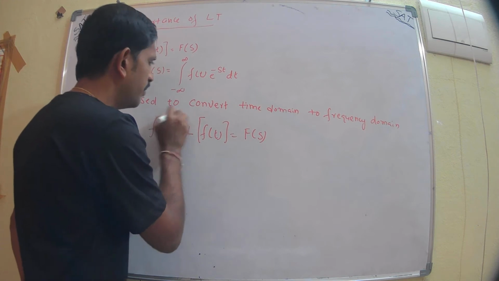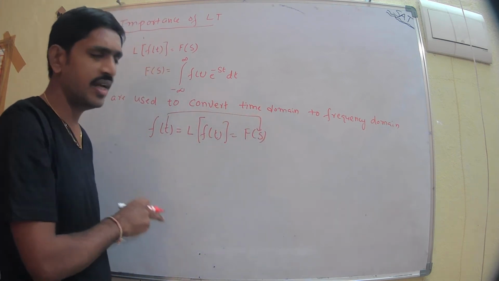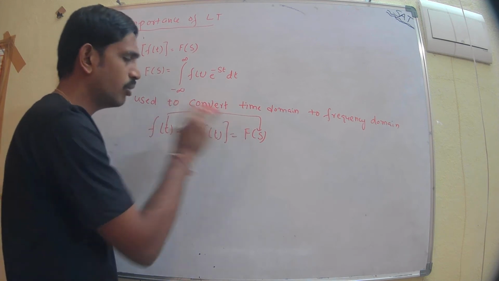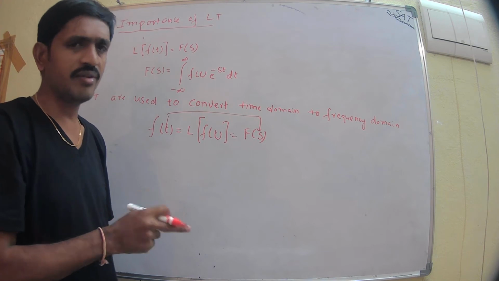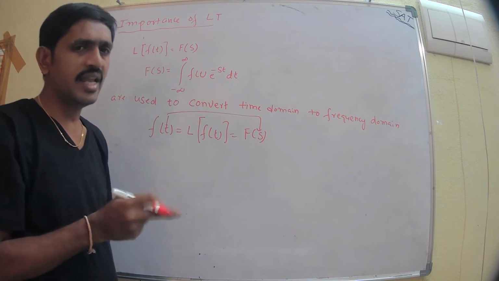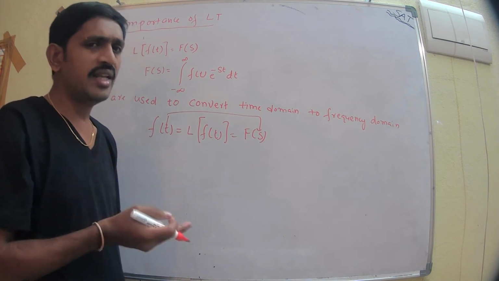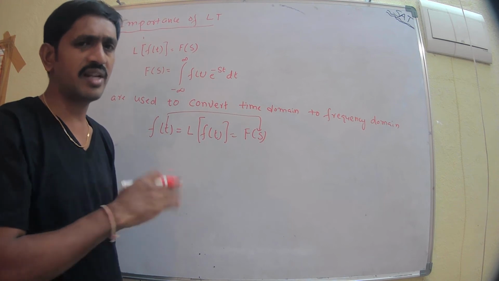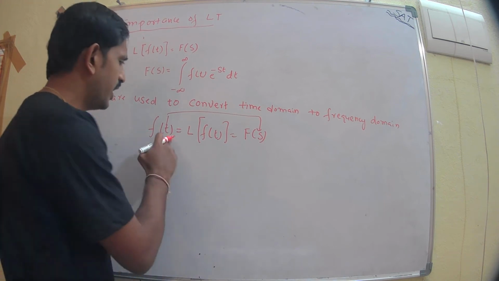So here we can convert t domain to s domain. We are using one formula that was invented by a scientist, and that scientist's name is Laplace. That's why we call it Laplace transforms.